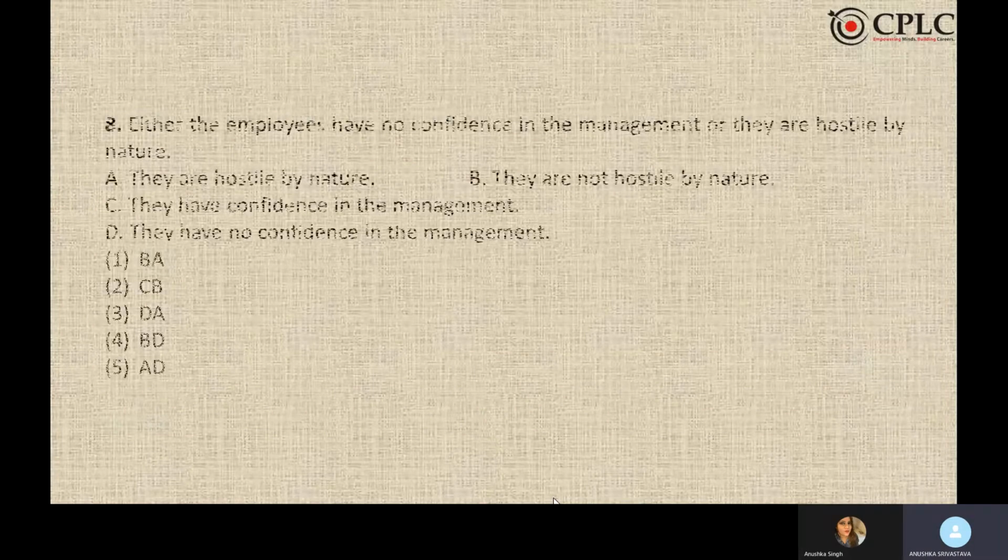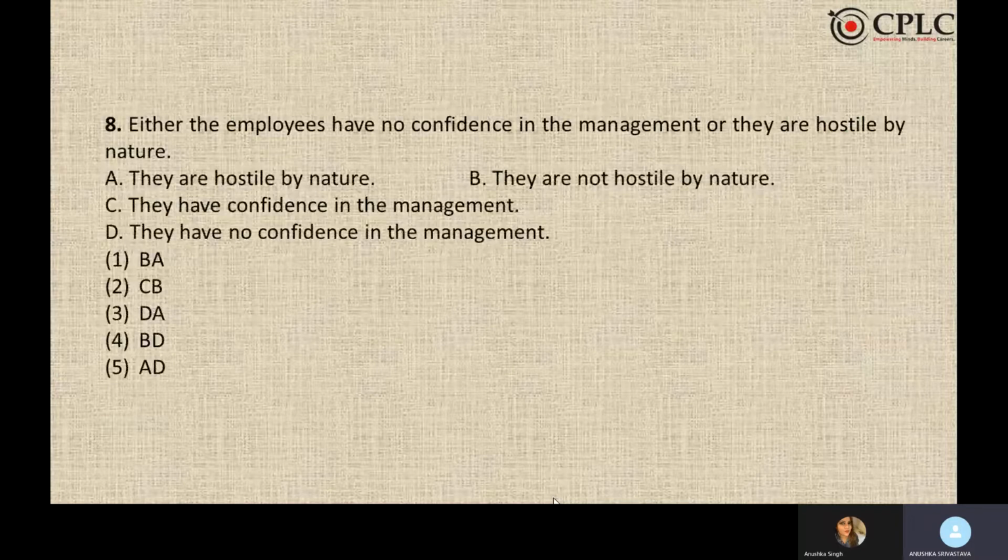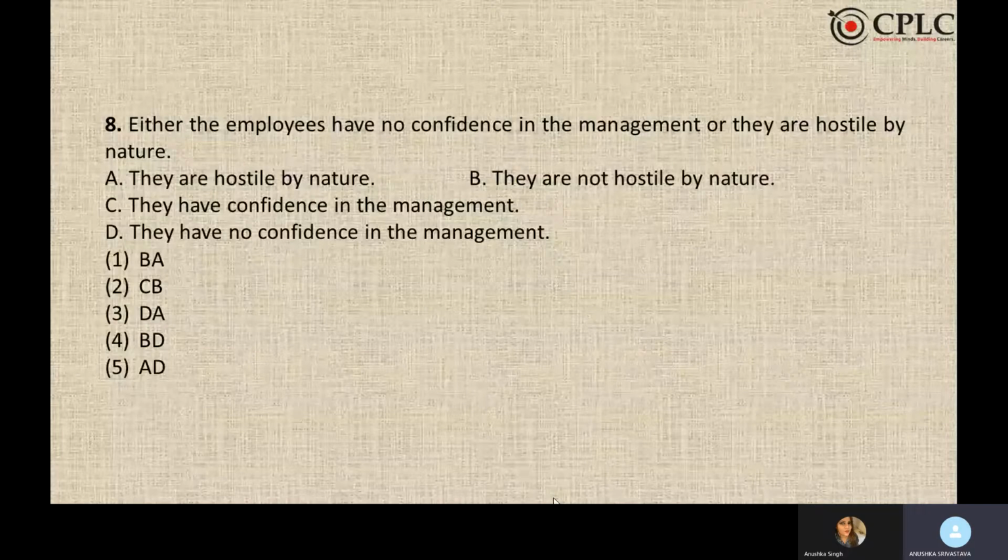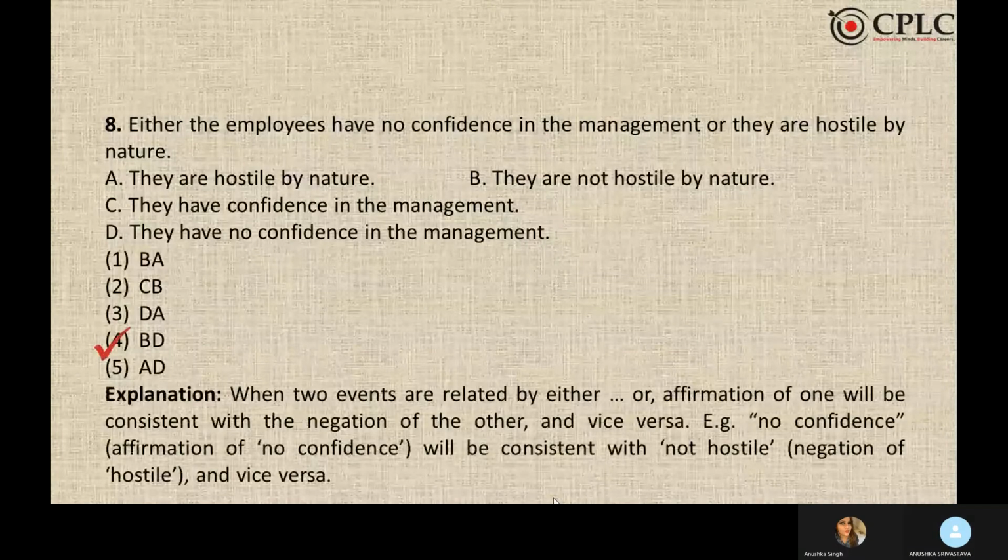Either the employees have no confidence in the management or they are hostile by nature. Be very careful, this is a negative attribute and double negation makes it positive. So my answer is BD. Because affirmation of no confidence is confidence.